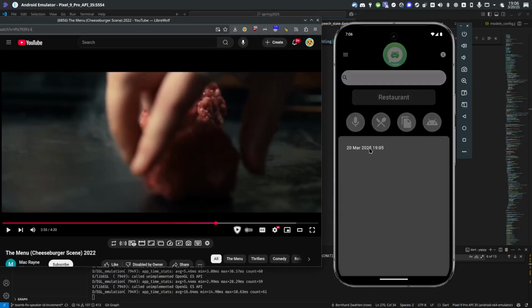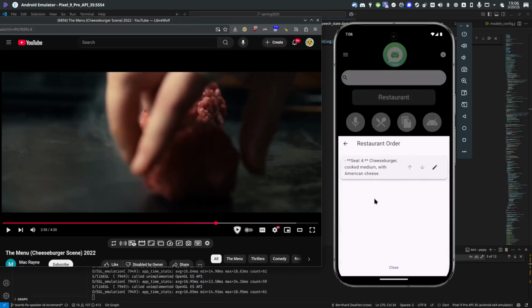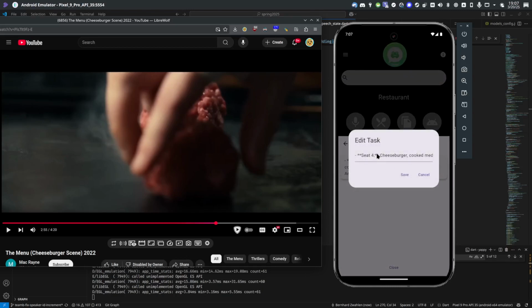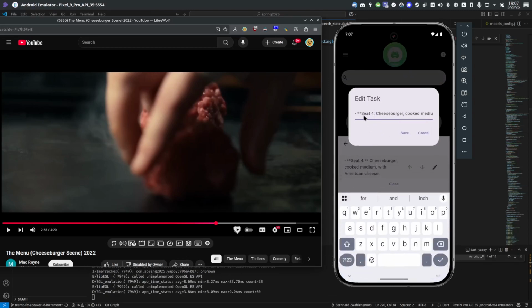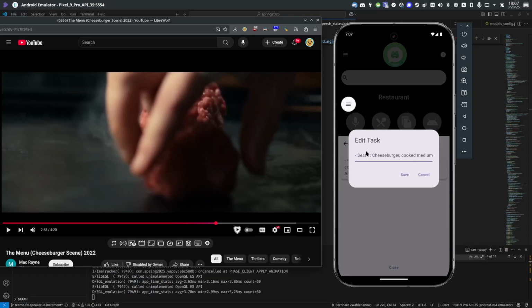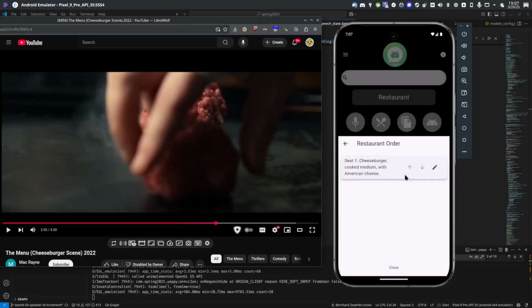If I check here, we'll see that cheeseburger medium with American cheese is the order. We just have to edit that. That is not seat 4. That is in fact seat 1. Very nice.